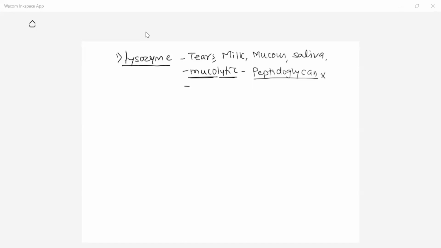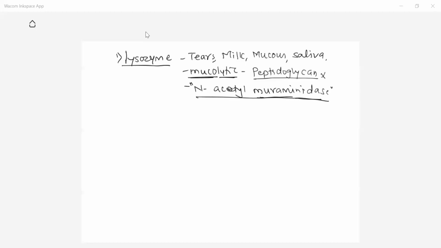The chemical nature of lysozyme is N-acetyl muraminidase. Remember this nature of lysozyme. You will be asked about it in MCQs. Multiple choice questions will have such a question: what is the nature of the lysozyme enzyme? Lysozyme is N-acetyl muraminidase. Muraminidase means it acts on muramic acid, that is our peptidoglycan, and that is the action of lysozyme.